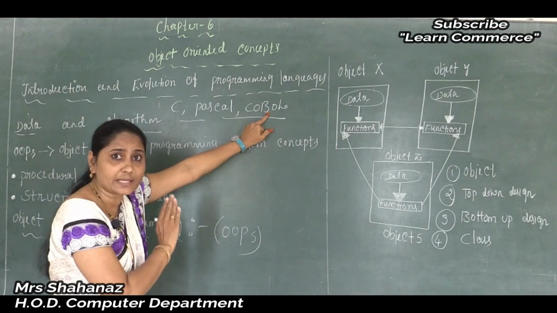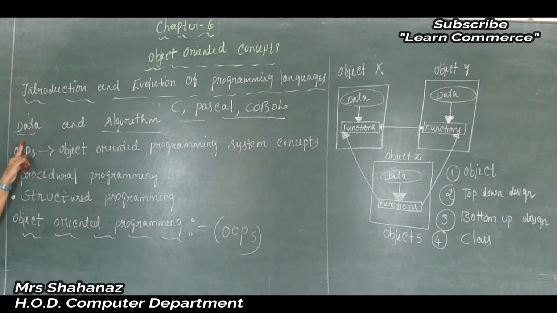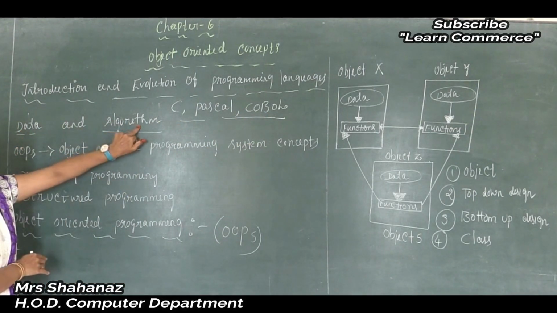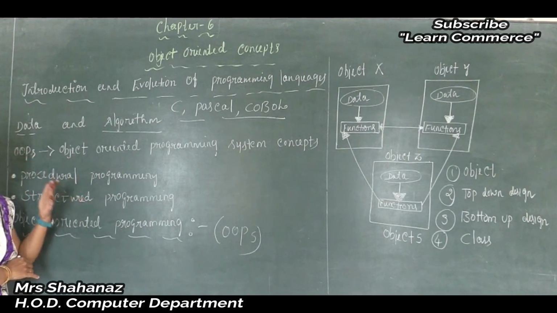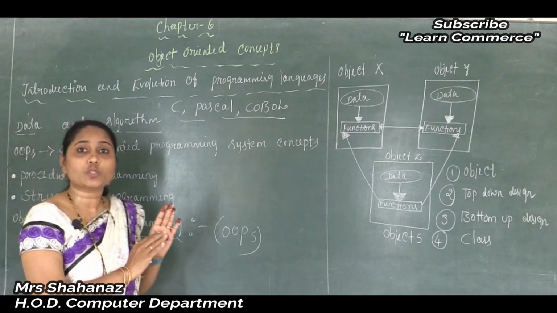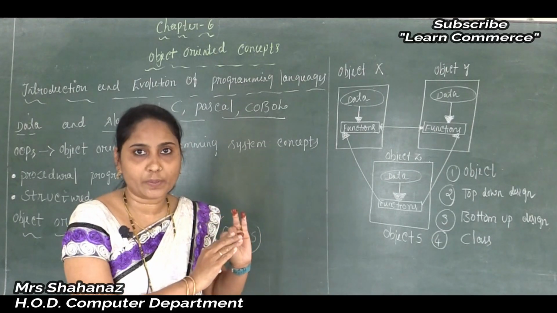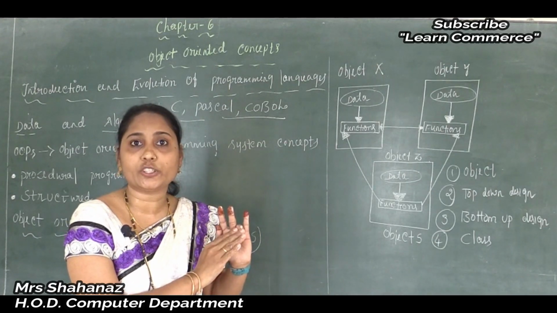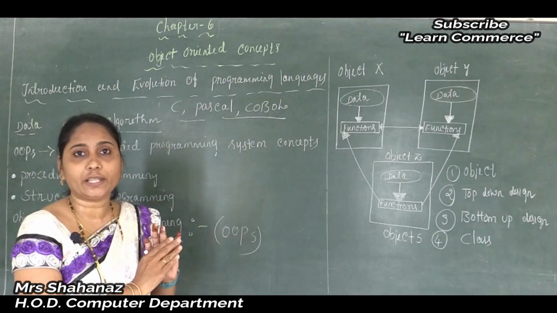But also we can say that all these languages mainly deal with data and the algorithm. So all of them are very difficult to understand and modify, correct? Because we know the disadvantage of the traditional programming languages: such programs were very lengthy and error prone, also lacked reusability, and were expensive when compared with the OOPS languages. So there are so many disadvantages.